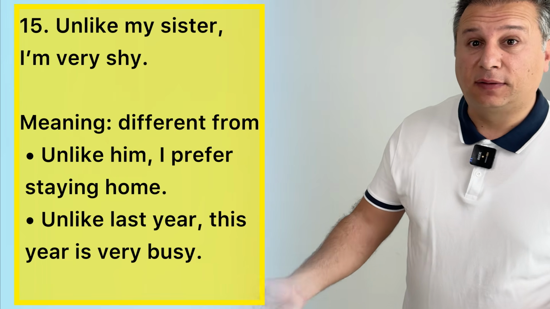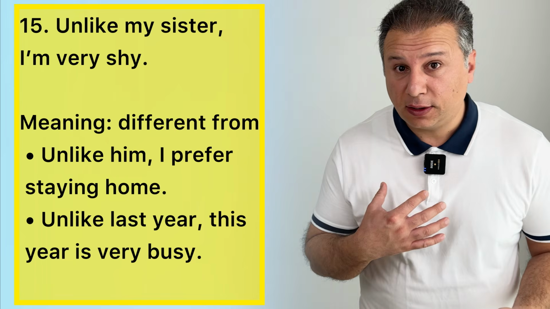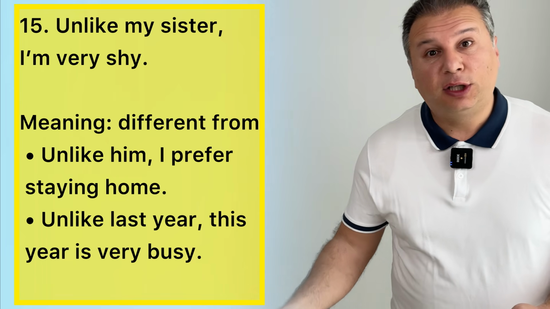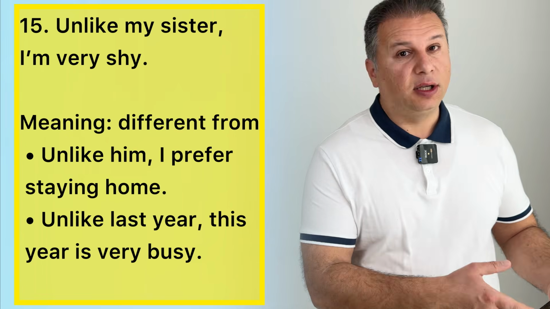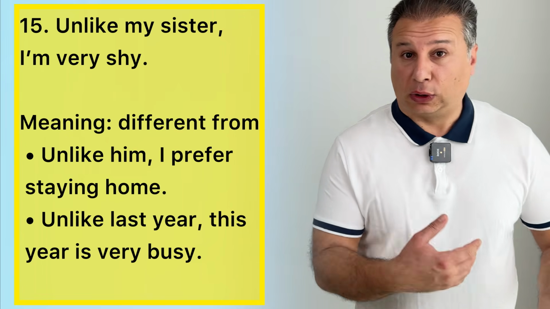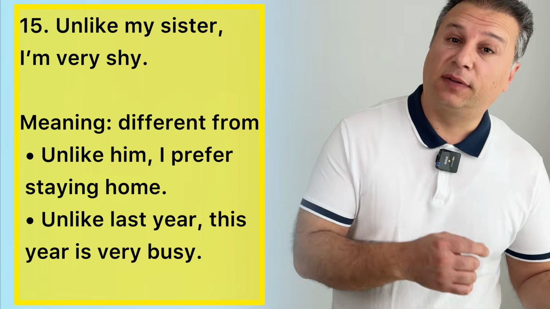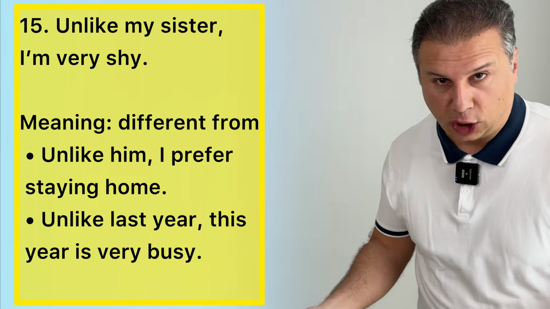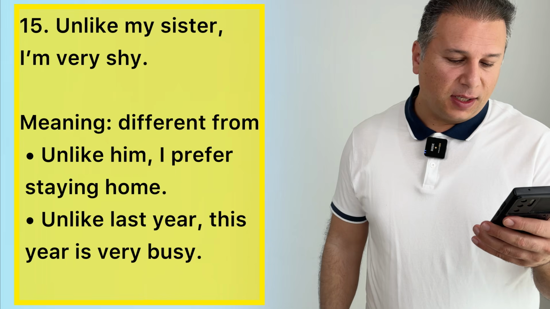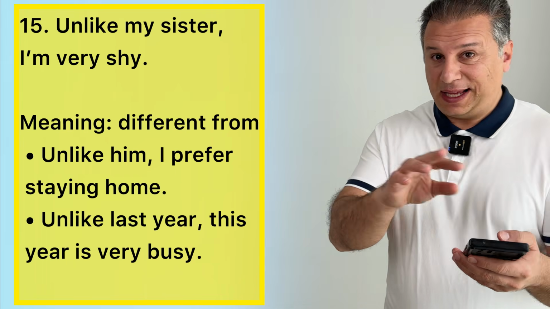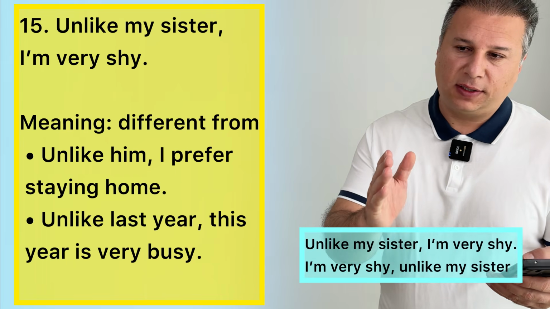And 15, last but not least, unlike. Unlike means different from. Unlike my sister, comma, I'm very shy. It means my sister is very sociable and outgoing and has lots of friends. But unlike my sister, different from my sister, I'm very shy. Okay? Or you could change the sentences. Listen, unlike my sister, I'm very shy.